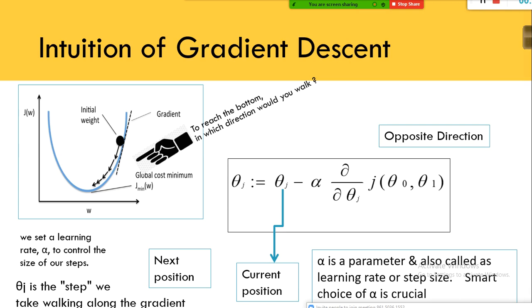Okay, fine. Supposing, let's take for example, you are standing on a hill. Okay, before that analogy, I'll tell you one more thing. We are talking about linear regression, right? How to minimize the cost for linear regression using the gradient descent algorithm. We are going to discuss that only.